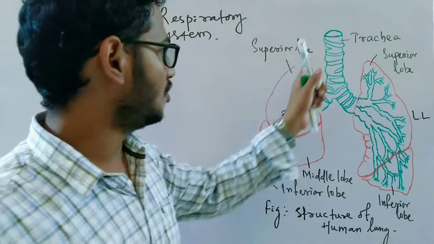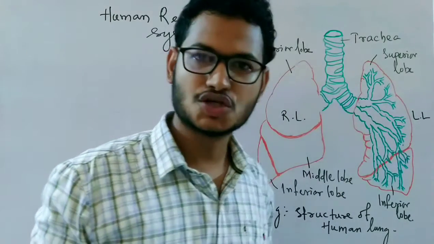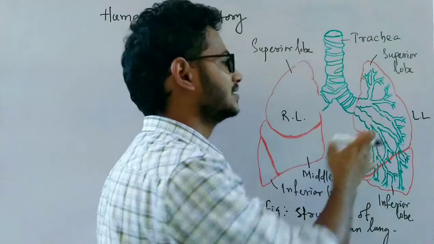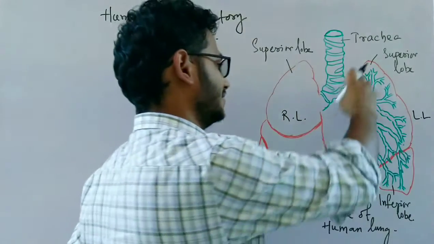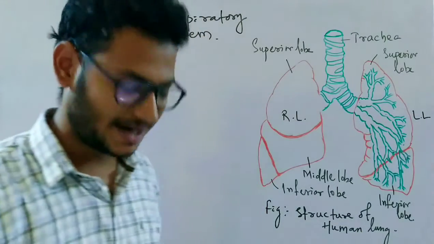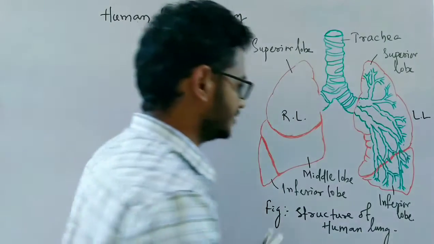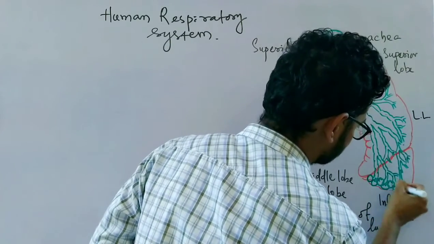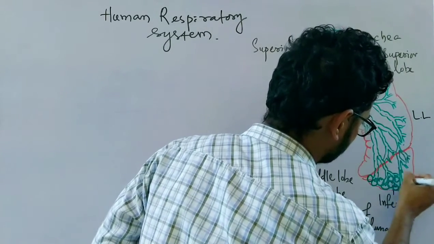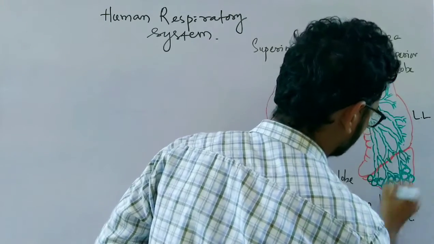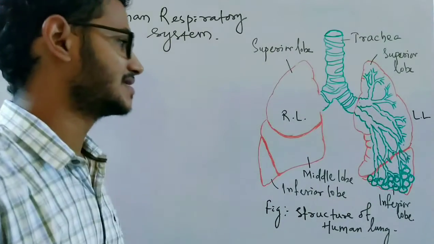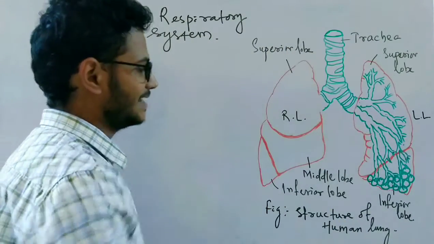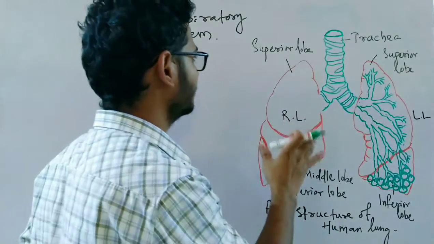They divide and redivide, and finally they open to the air sacs, which we call the alveoli, in which the exchange of gases takes place. So this is a basic idea about the structure of the human lung.